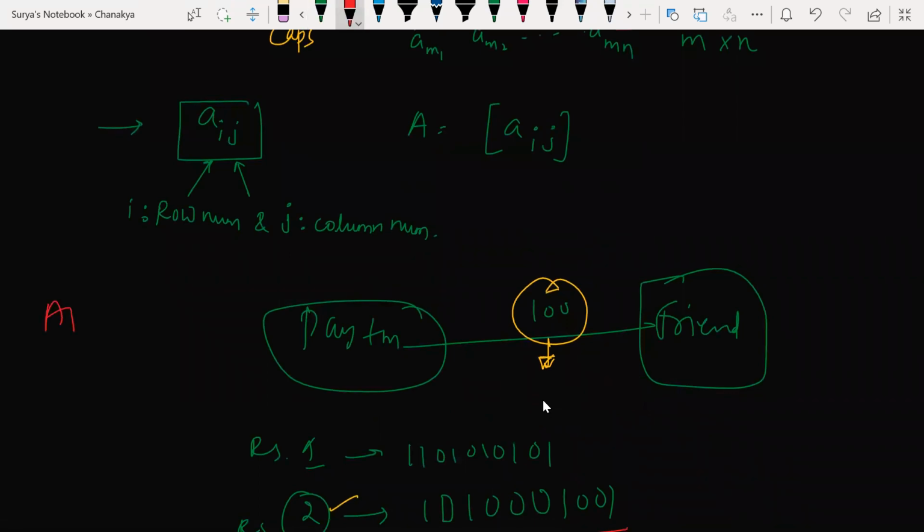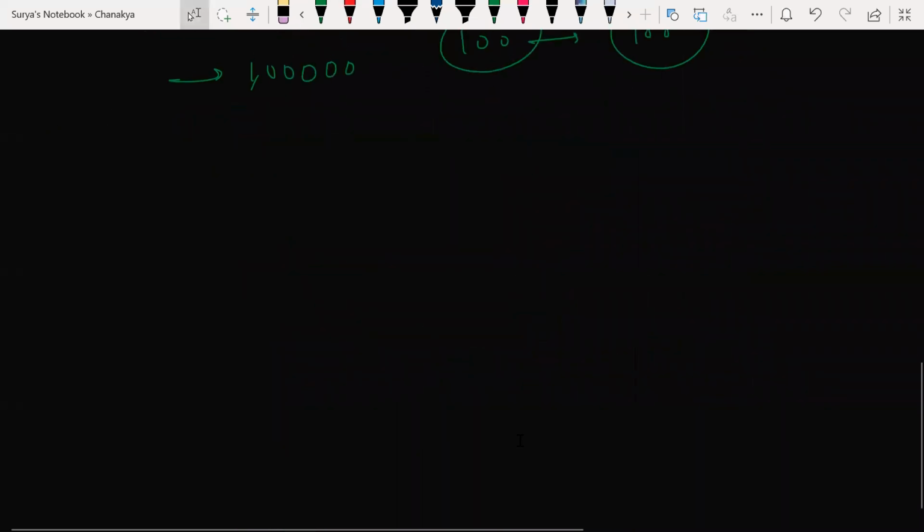Okay, understood. I hope it is clear why we use it. I just gave some application-oriented concept. Next, we'll talk about submatrix. We learned what is a matrix. Now we'll talk about submatrix.